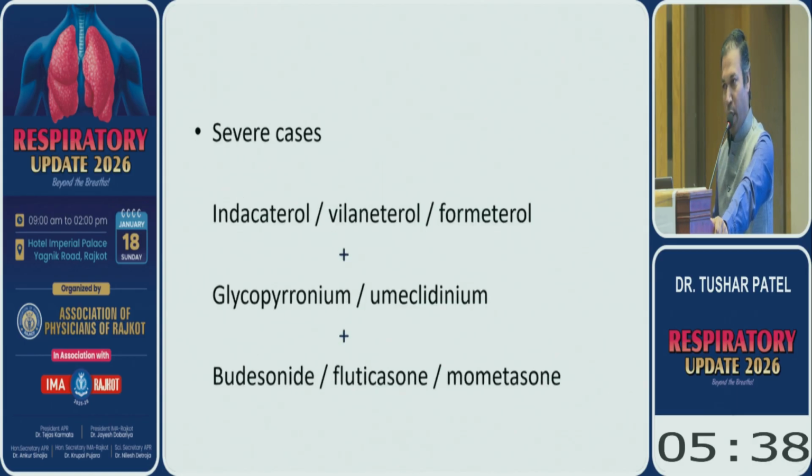And in severe cases, again a triple drug combination is required: indacaterol, vilanterol or formoterol as a LABA; glycopyrronium or umeclidinium as a LAMA; and the ICS is budesonide, fluticasone, or mometasone. There are variable combinations in the market, so you need to select according to the patient's requirement.